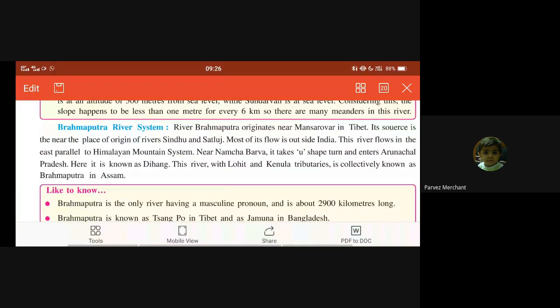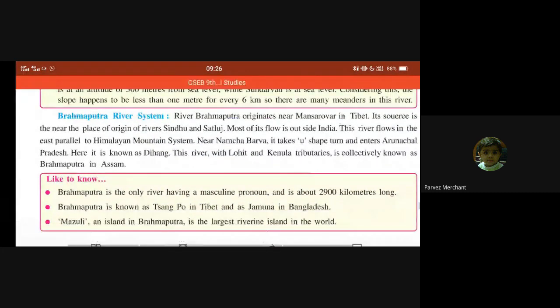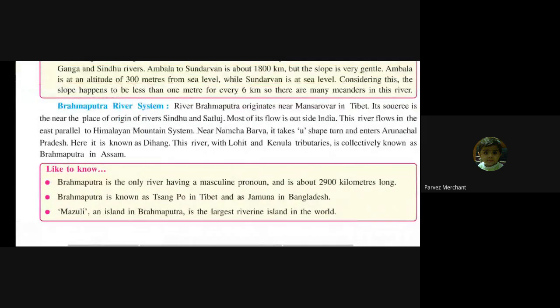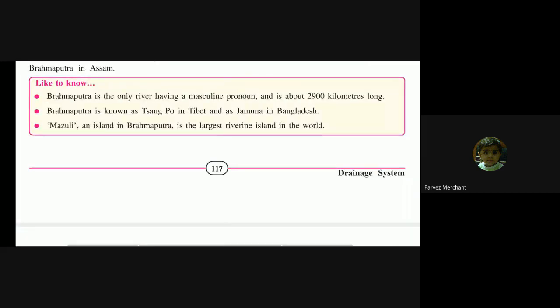It takes a U-shaped turn and enters Arunachal Pradesh, where it is known as Dihang. This river is collectively known as Brahmaputra in Assam. Its length is 2,900 kilometers. Brahmaputra is known as Sangpo in Tibet and Jamuna in Bangladesh.